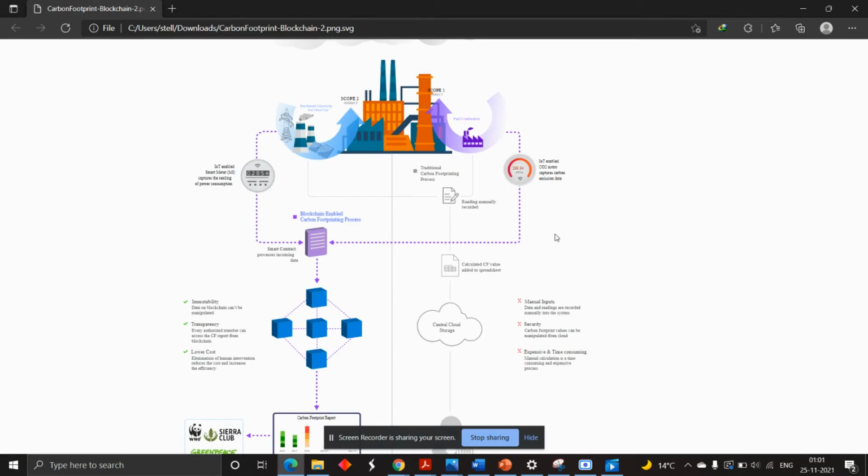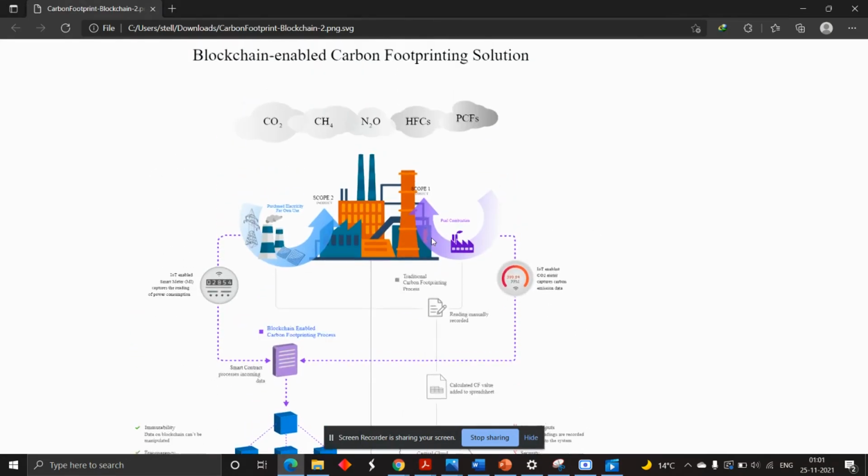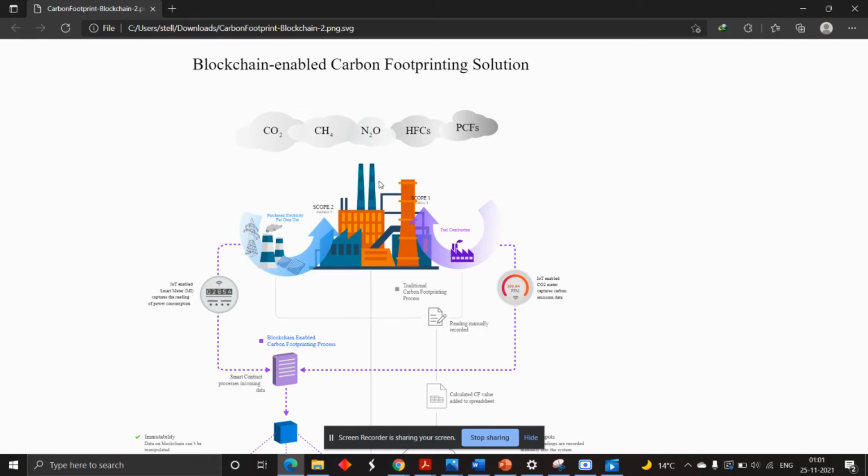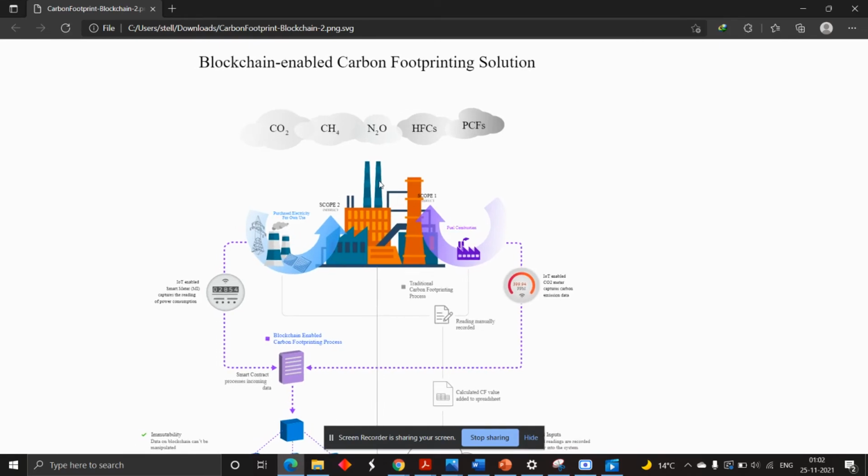As you can see here, this is the blockchain enabled carbon footprint solution. We are taking the example of supply chain only, but this does not mean the solution cannot be extended to other areas. It can be extended to other solutions also. Let's consider this case: there will be scope 1 and scope 2, directly in factories. We have electricity and other sources, fuel consumption and other sources, and the supply chain and other things directly in the factory.